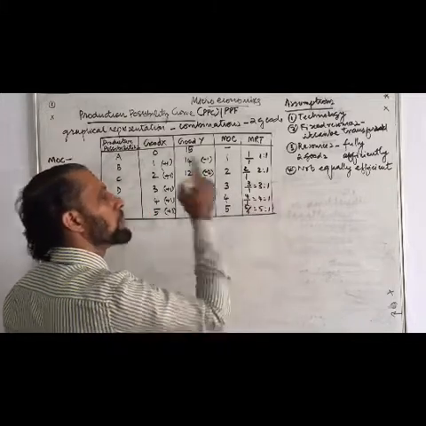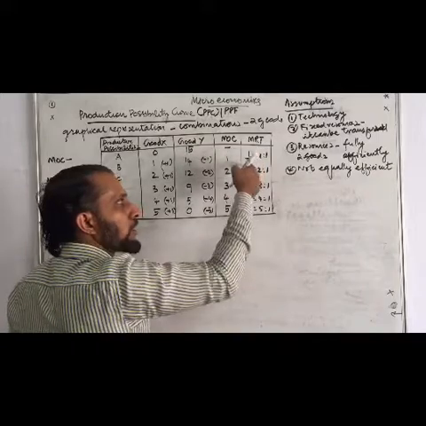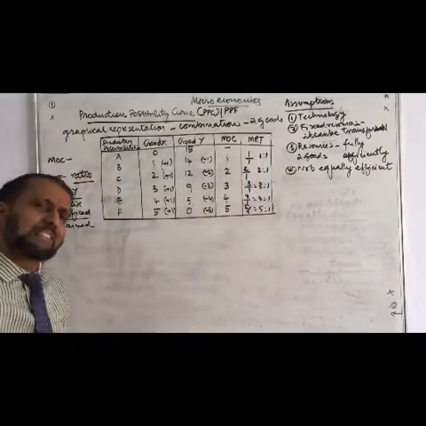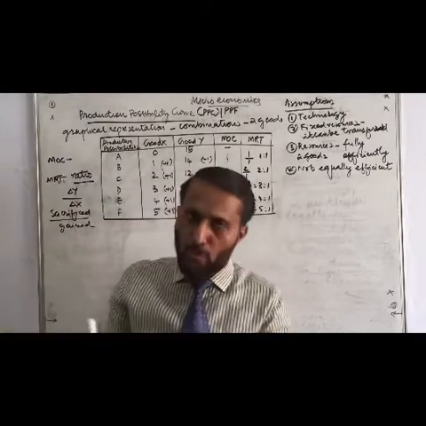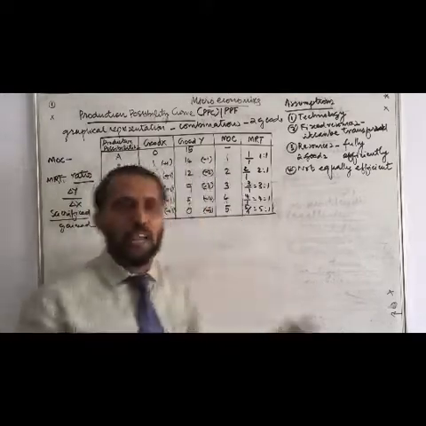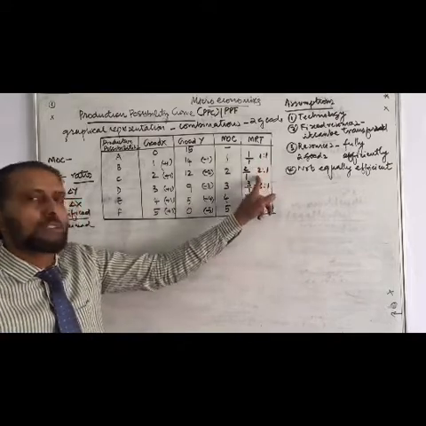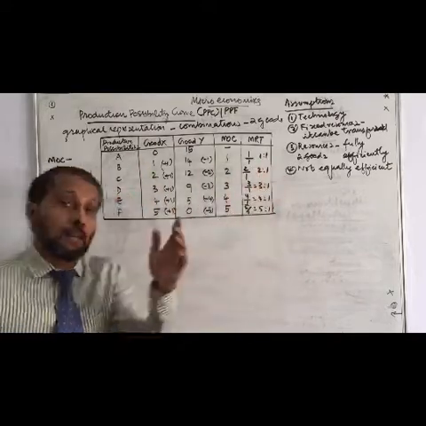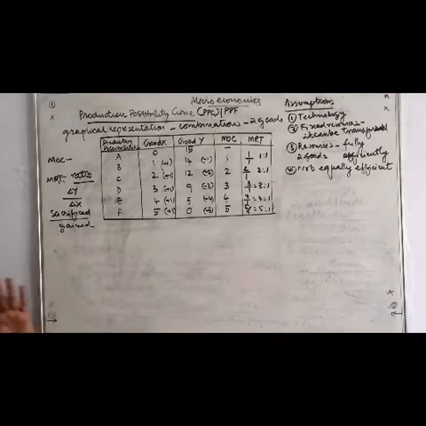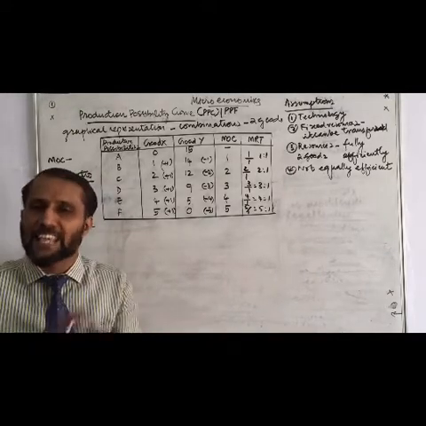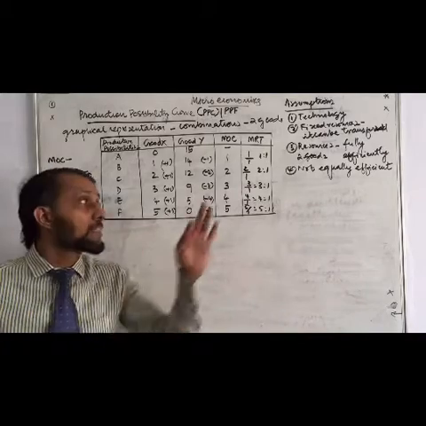So the sacrifice is the same: 1, 2, 3, 4, 5. Correct. So only a slight change we can make, if you want to say in terms of ratios, like this. We sacrificed 1, gained 1. Sacrificed 2, we are just noting how much we earned, because in the equation we are using it like this. That is the only difference. Other than that, both concepts MOC and MRT are the same. Technically, only this is the difference.